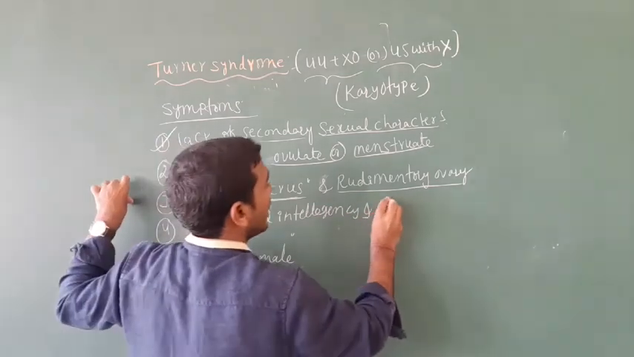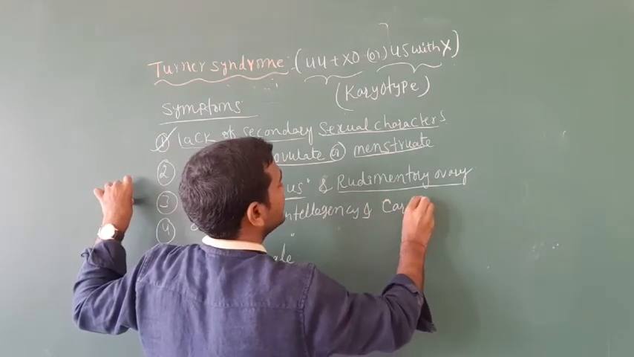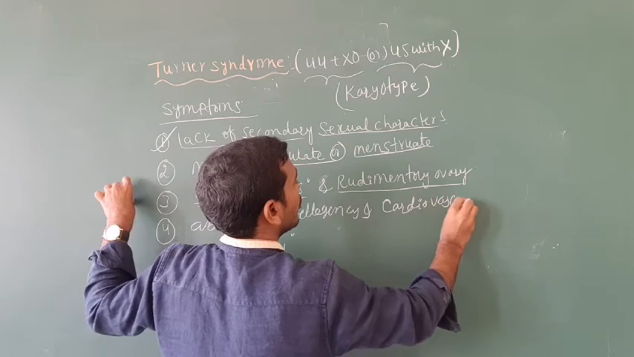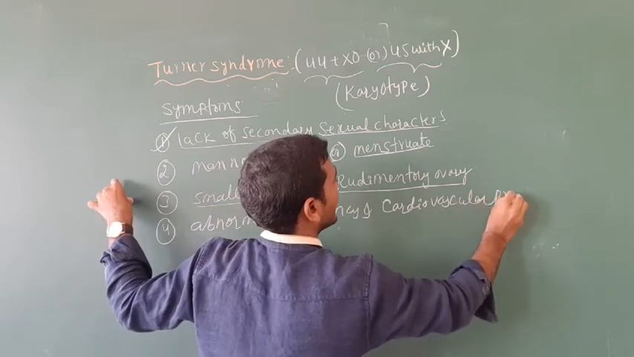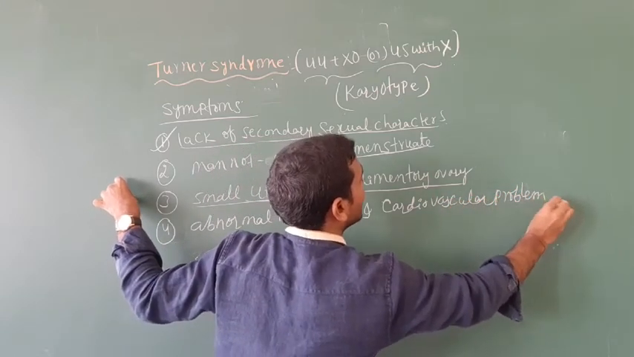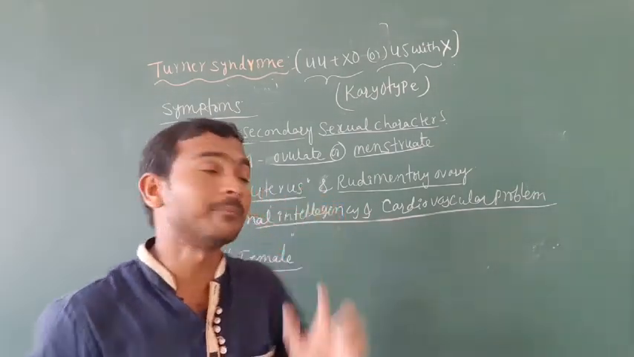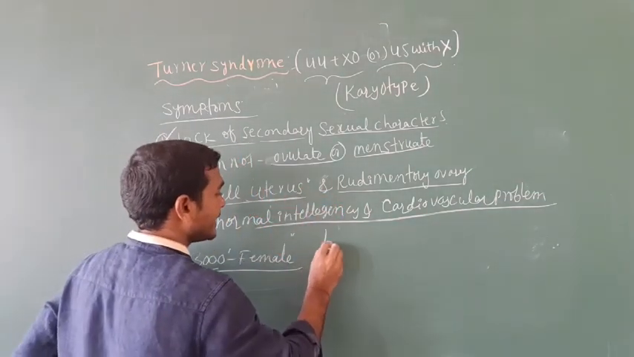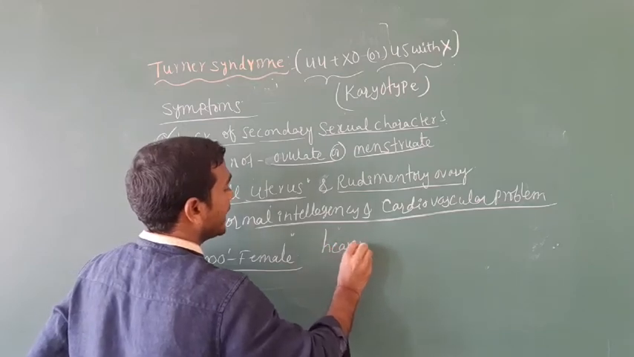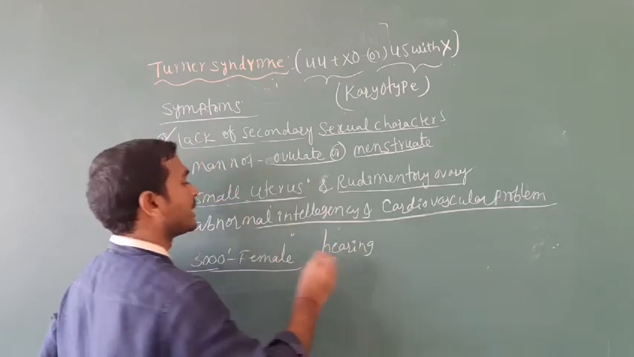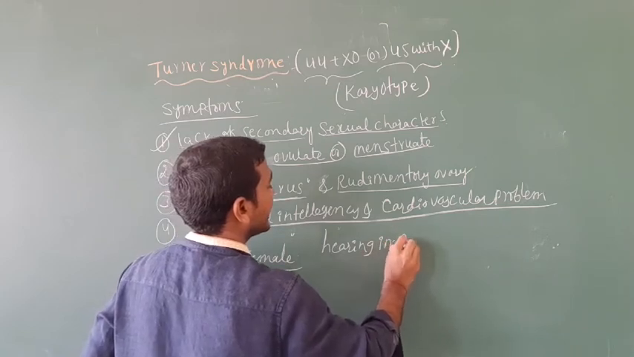and cardiovascular problems. Cardiovascular problems means heart problems that we may observe, and hearing impairment. They are unable to hear properly, hearing impairment.